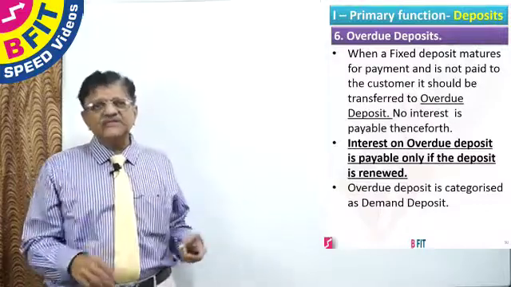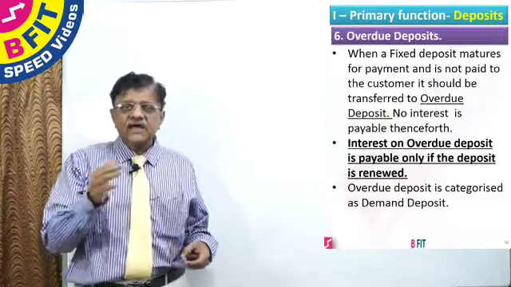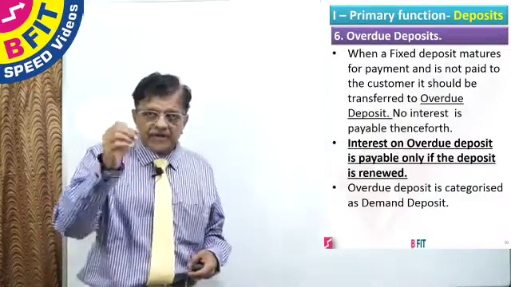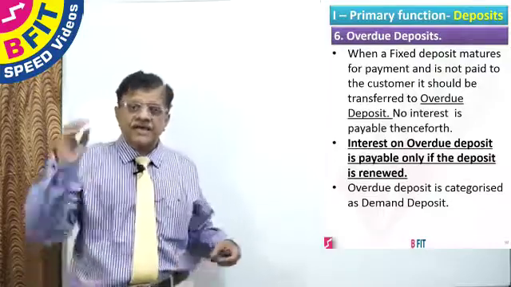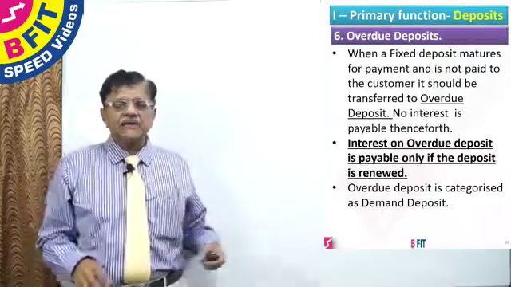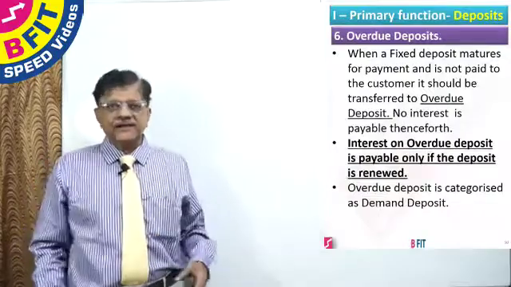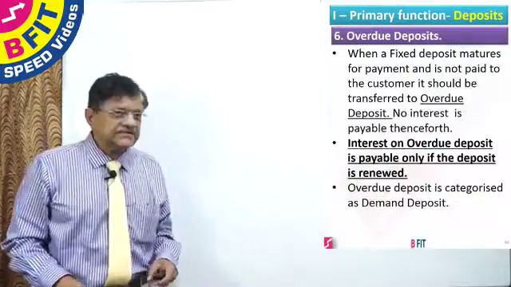While fixed deposit is categorized under term deposit, overdue deposit is categorized under demand deposit. Why is overdue deposit categorized under demand deposit? Because from the moment it is transferred to overdue deposit onwards, at any point of time the customer can come and take the money, and it is payable to him on demand. Therefore it is called a demand deposit.